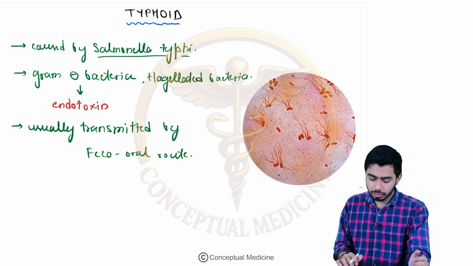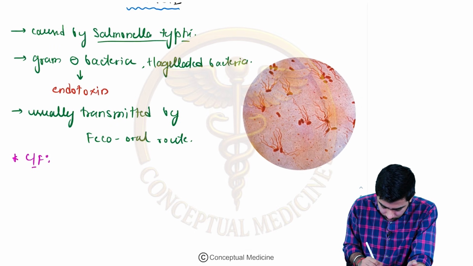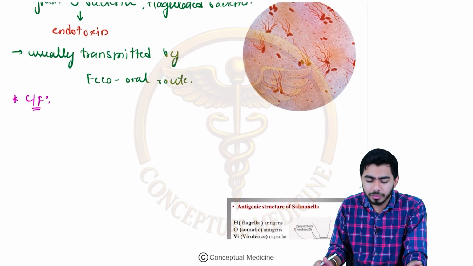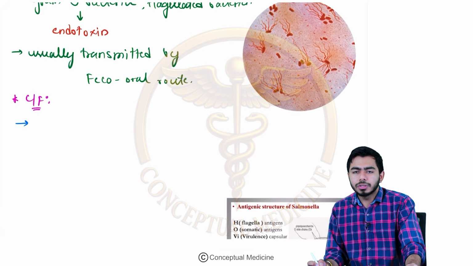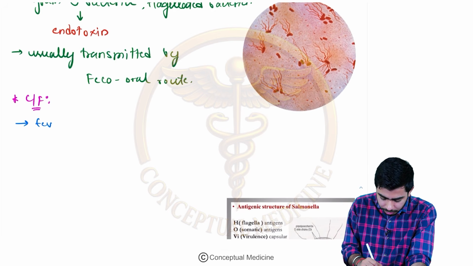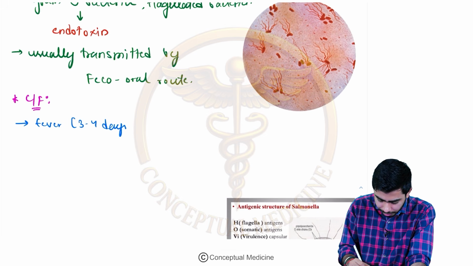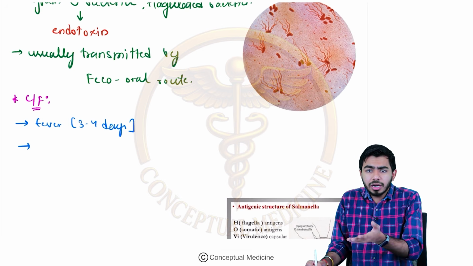What are the clinical features? Right, so let's talk about the clinical features of the cholera. Sorry, not the cholera, it's typhoid fever we are talking about. As far as clinical features are concerned, again no surprise, fever might be there for about 3 to 4 days. Along with that, usually in the fever, what you are seeing is tachycardia, right?